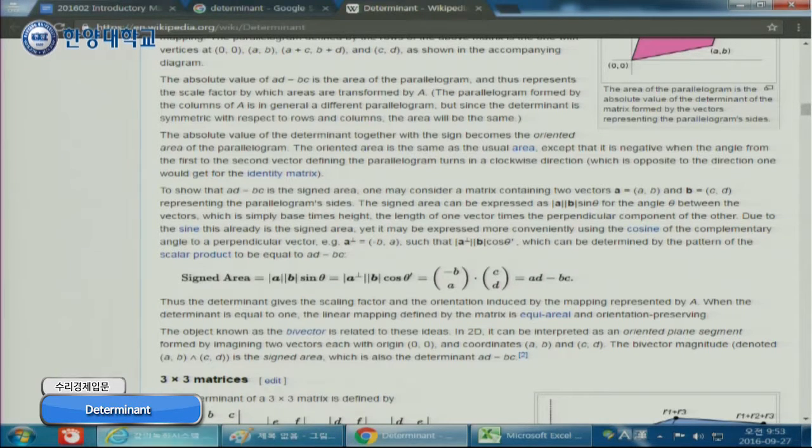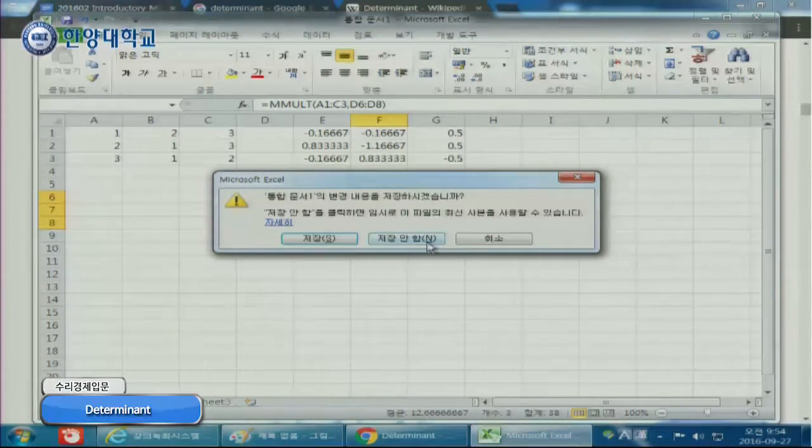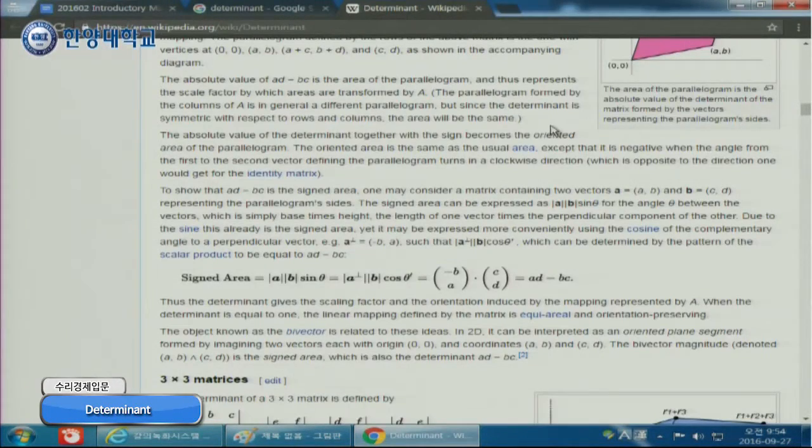So let's go to Excel again. Now we know how to calculate inverse matrix or matrix multiplication with Excel. But pushing Ctrl Shift Enter is kind of not cool. It's not sophisticated. So we may want to use Visual Basic, which is much better. So let's start our Visual Basic to do matrix algebra with Excel Visual Basic.